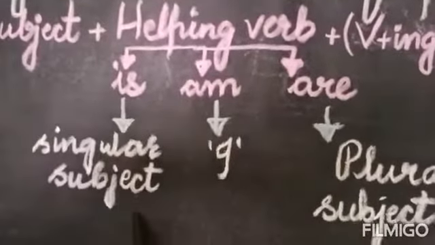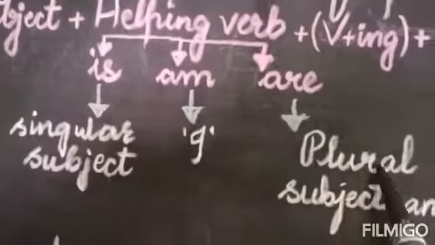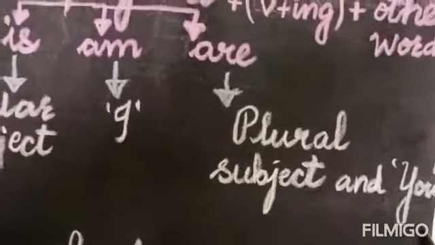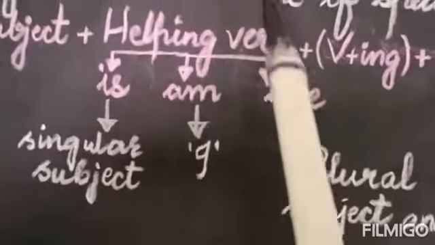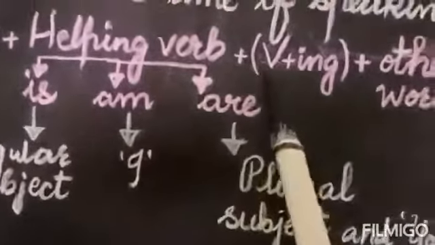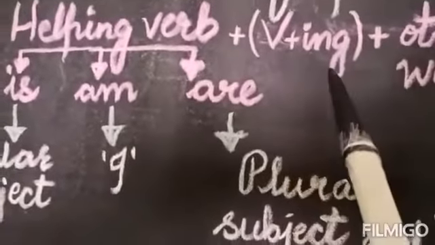Is is used with singular subject. Am is used with I. And are is used with plural subjects and you. But you have to remember that only one of the 3 helping verbs can be used in one sentence. Then verb plus ing. It means ing form of the verb.